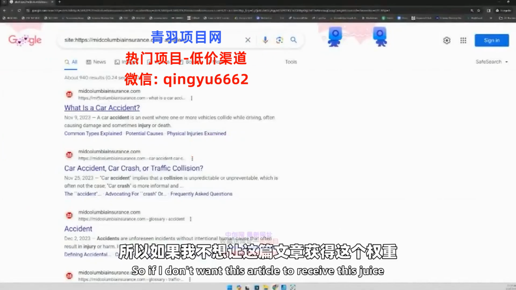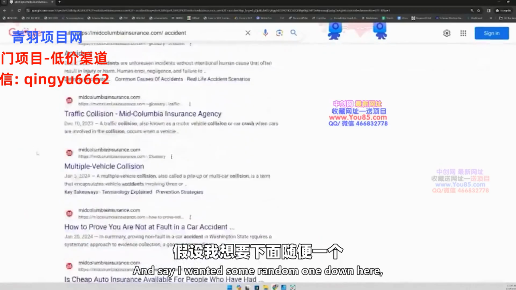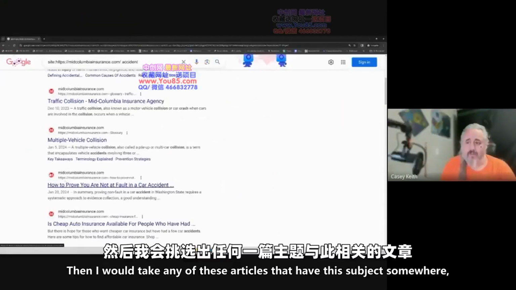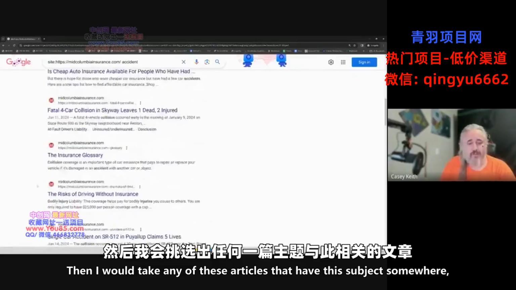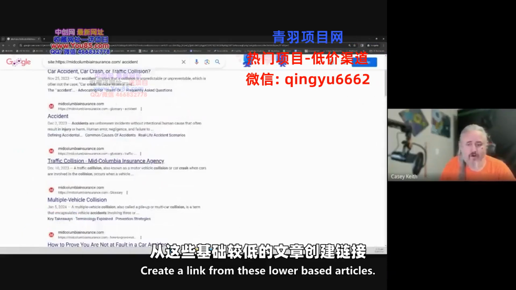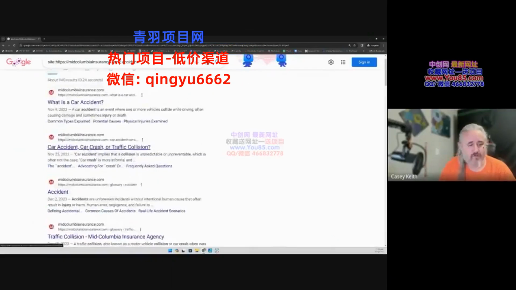So if I don't want this article to receive this juice, and say I wanted some random one down here, then I would take any of these articles that have this subject somewhere, and create a link from these lower ranked articles to the specific article that I want the attention to go to.